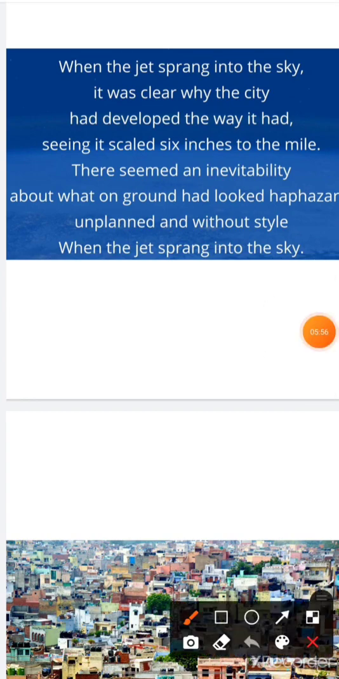It seems to be sure that what on ground looks haphazard, what on ground looks without any plan or order, unplanned, without style. When the jet sprang up, it was clear that the city had developed in a way, seeing it scaled. The thing that looked haphazard, unplanned on the ground, looked clear when the jet sprang up, that it was developed and scaled. That means systematically arranged.